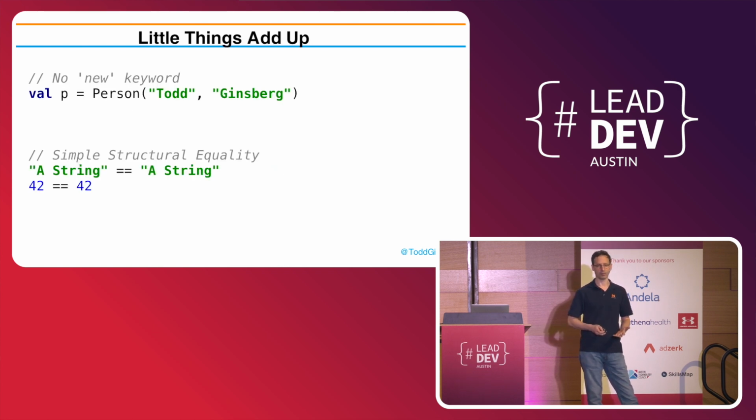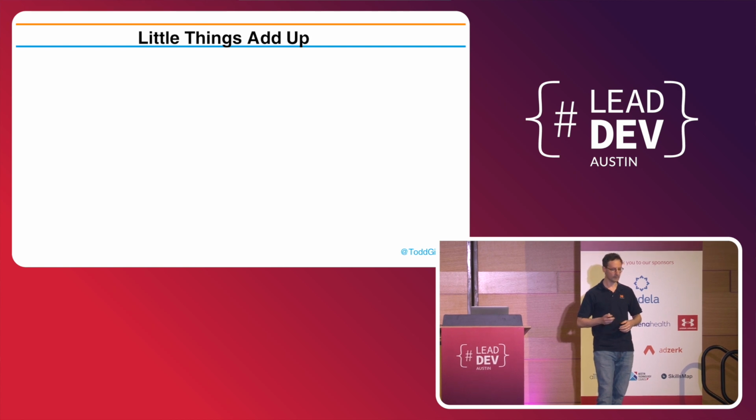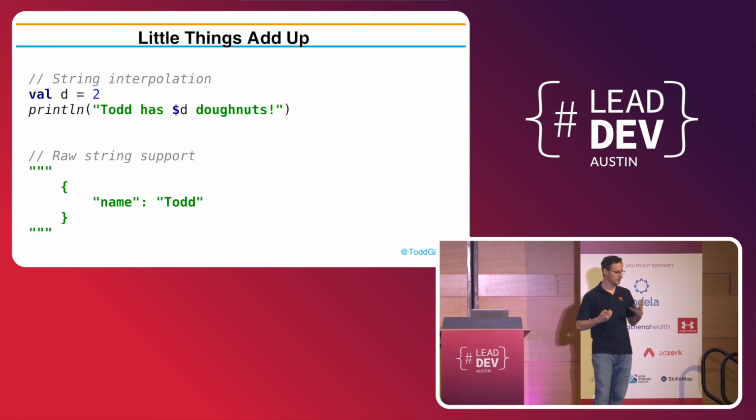Like, there's no new keyword in Kotlin. There's no semicolons. There's one method for structural equality. In Java, you've got double equals for primitives and dot equals for objects. All of that is gone. In Kotlin, you just say double equals. It writes the right code for you underneath. It knows what you're talking about. These things all add up.